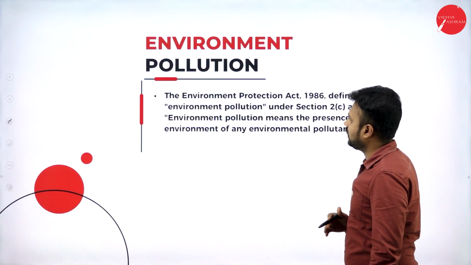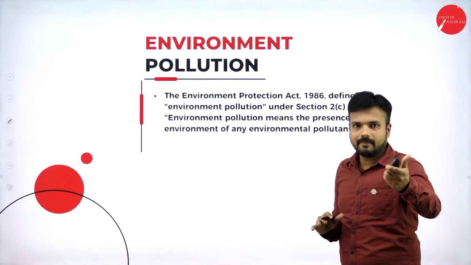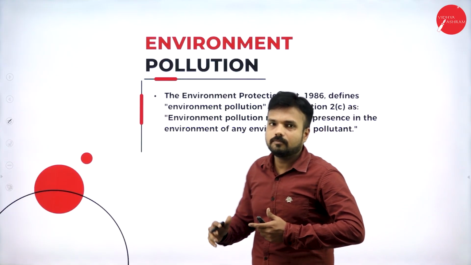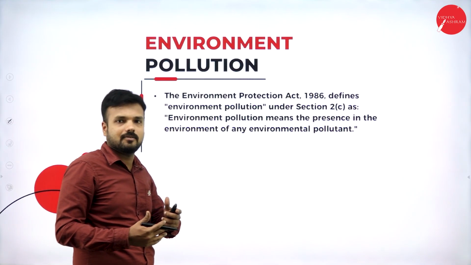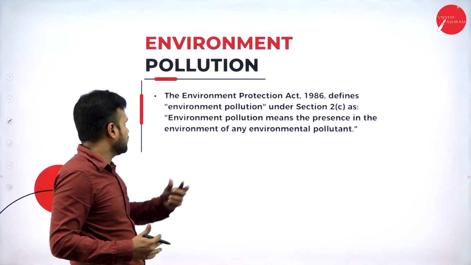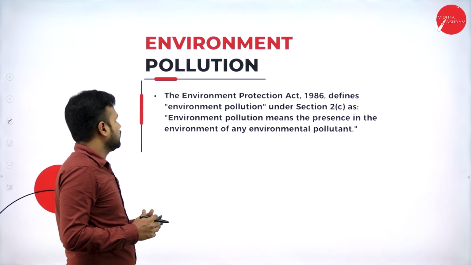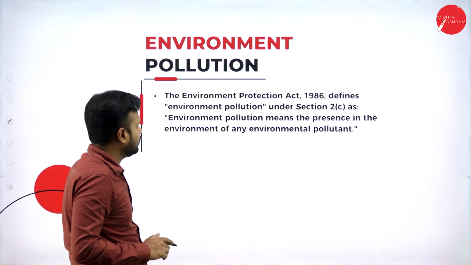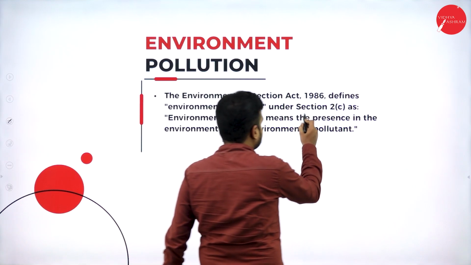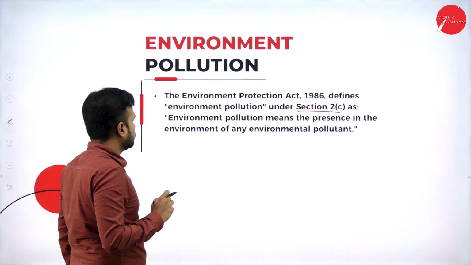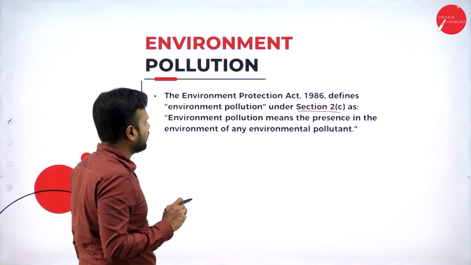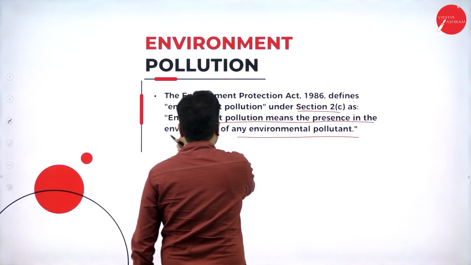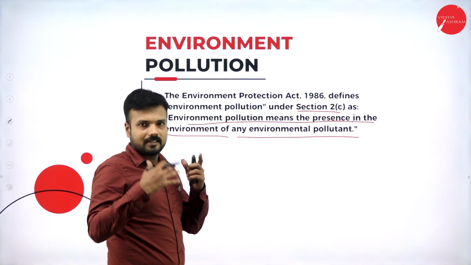Environment pollution. What is environment pollution? The environment is what surrounds us. Environment pollutant is about the toxic poisonous gases being released, whether solid, liquid, or gaseous substances. According to the Environment Protection Act 1986, section 2 subsection C defines environment pollution as the presence in the environment of any environmental pollutant. If there is any environmental pollutant present in the environment, we call it environmental pollution.